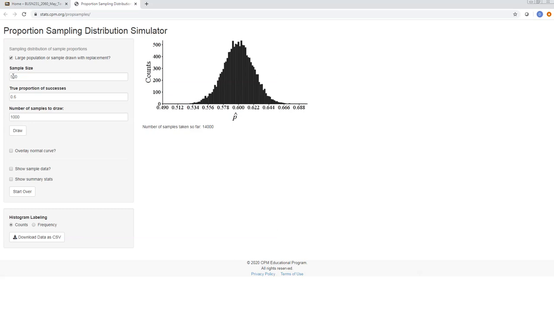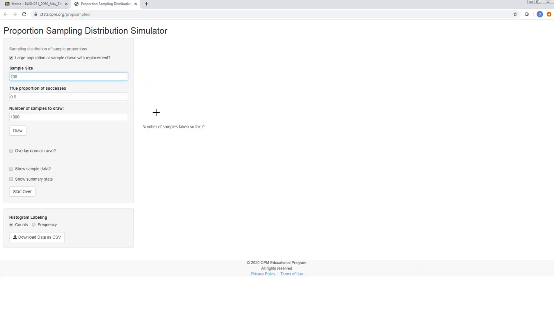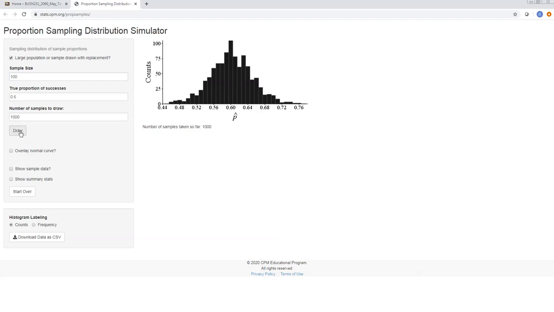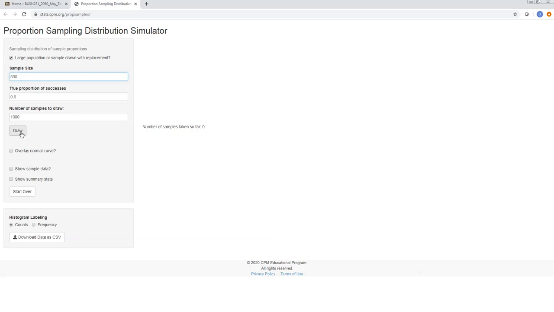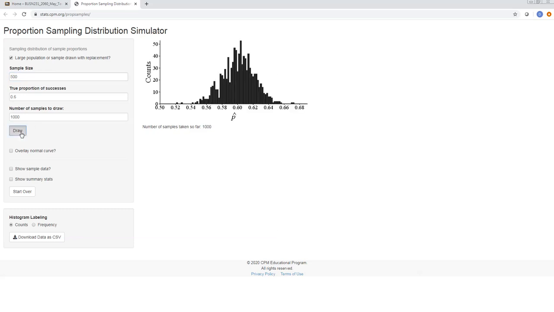Okay, so to make it obvious, let's go back to 100. So here you can see that my sampling distribution ranges from roughly 0.45 to roughly 0.73, approximately. As I increase my sample size to 500, the peak is still at 0.6.